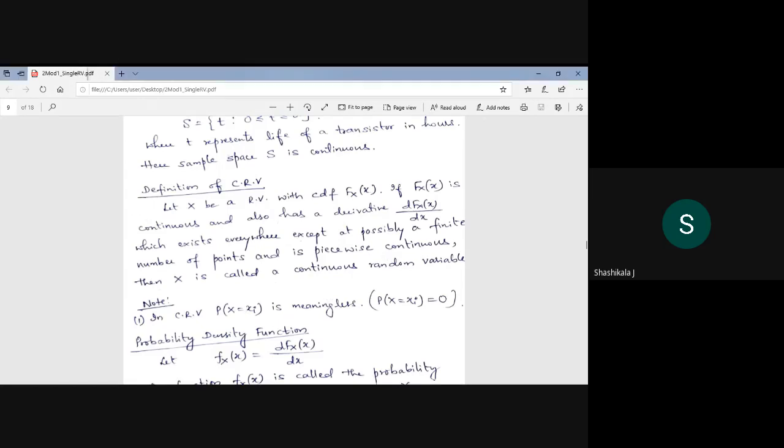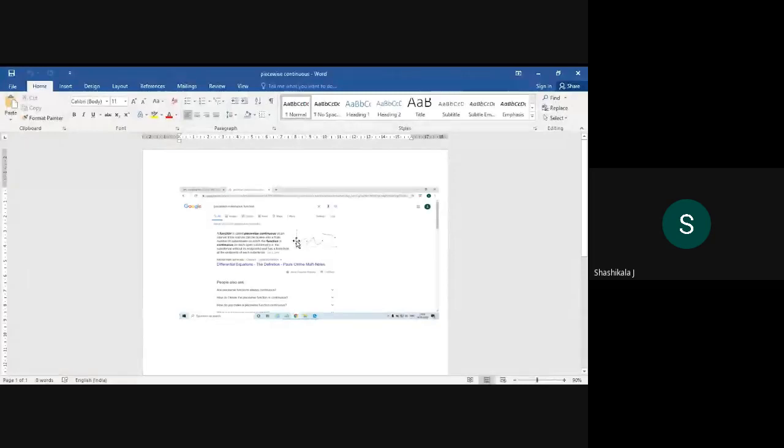Piecewise continuous means like this. Okay, I will share this. Yes, can you see this graph? Yes, it is piecewise continuous. See, this piece is continuous, and again it is not continuous. Again this piece is continuous, and this is not continuous. So this graph represents the meaning of piecewise continuous.